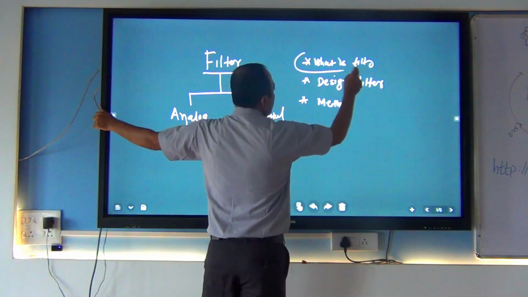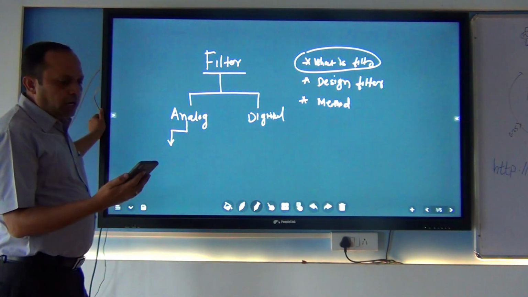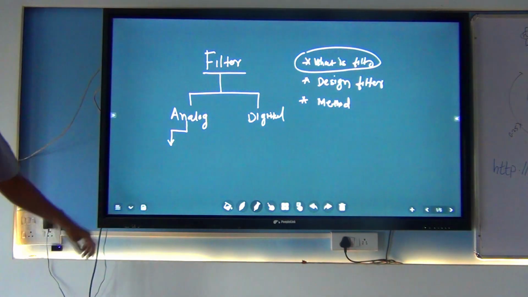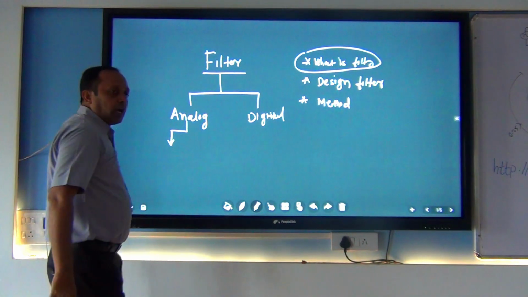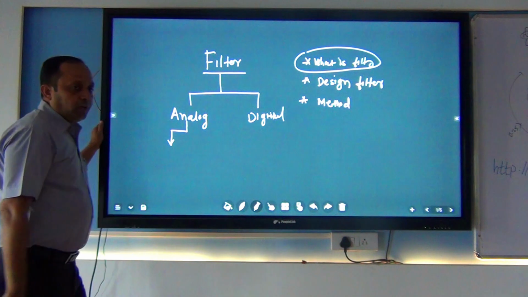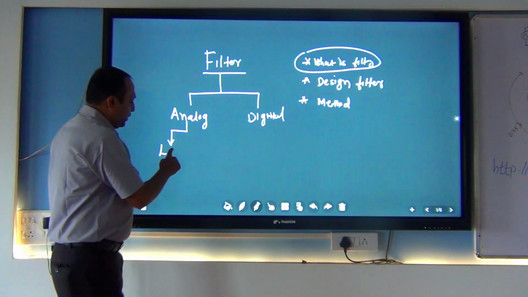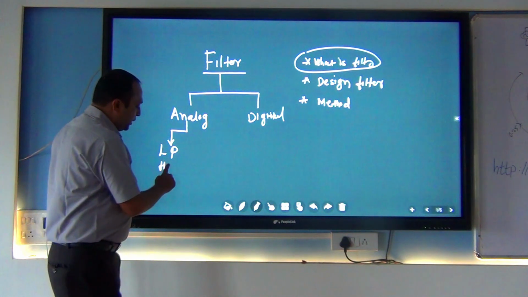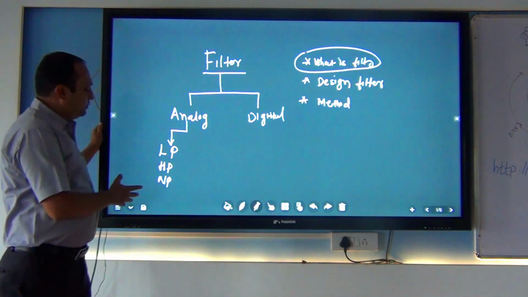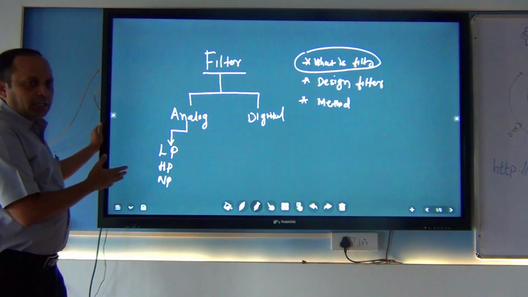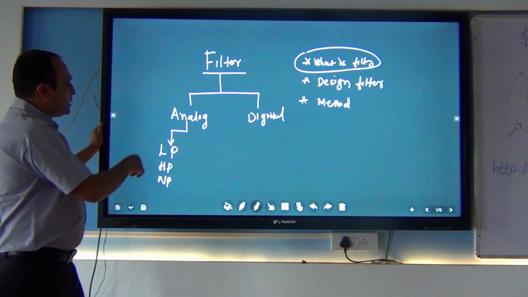So, first thing is what is meant by filter. There are two types of filter available. One is called analog, one is called digital. In the analog domain, there are different types of filter. Normally we have heard of the low pass filter, high pass filter, narrow band filter. Under this category there are a lot of filters, as per the requirement, people are designing the filter. This is in the analog domain.